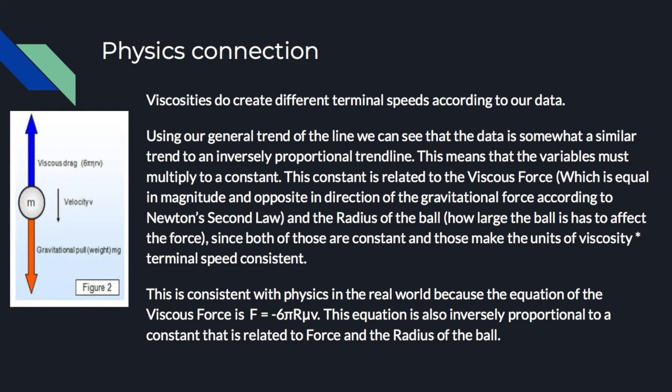So our physics connection is that different viscosities do create different terminal speeds according to our data. Using our general trend line, we can see it's an inversely proportional relationship, which means the variables must multiply to a constant. This constant has to relate to the viscous force and the radius of the ball, since both of those are constant and make the units of viscosity times terminal speed constant. This force is related to our force equation of viscous force, and that supports our hypothesis.